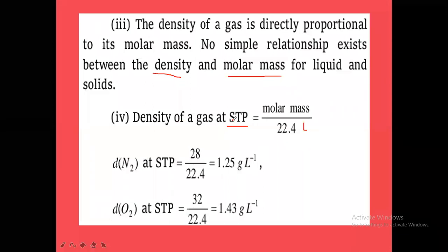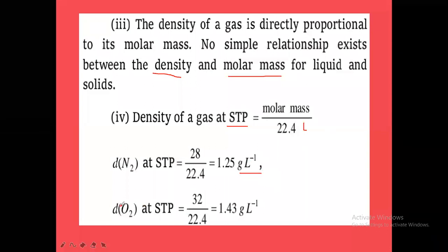So what is the density of a gas at STP conditions? Molar mass of the gas divided by molar volume, that is 22.4 liters. So mass by volume is density. Now for nitrogen, density of nitrogen at STP is equal to gram molecular mass of nitrogen, 28, divided by 22.4 liters. It is in which units? Gram per liter. The units of density for gases are gram per liter.